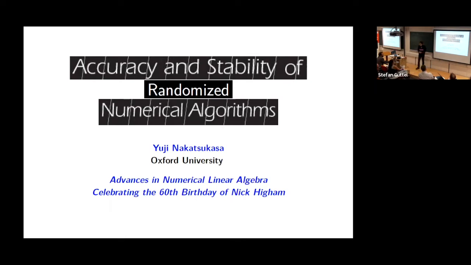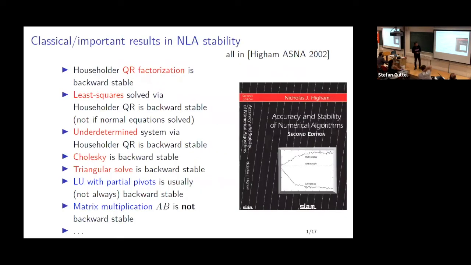I'd like to talk about accuracy and stability of randomized numerical algorithms. Of course, this title hopefully rings a bell to most of you. I've been very interested in randomized algorithms in numerical linear algebra in the past few years. And I think stability is something that many who work in the field seem to overlook. It's something that I think is crucial for the field to keep making progress.